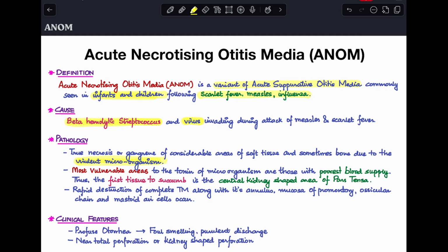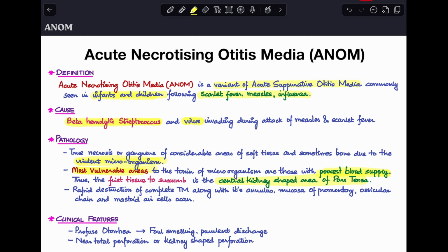And the most vulnerable area to the toxin of microorganism are those with poorest blood supply, and the area with the poorest blood supply is the central kidney shaped area of the pars tensa. And we see that there is a rapid destruction of complete tympanic membrane along with its annulus, mucosa of the promontory, ossicular chain, and the mastoid air cells.